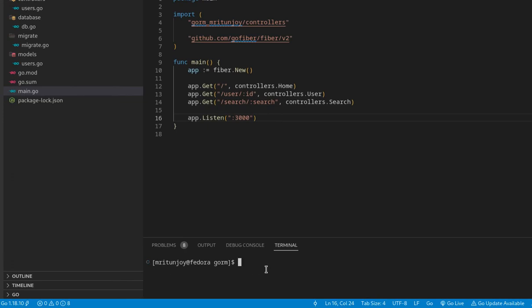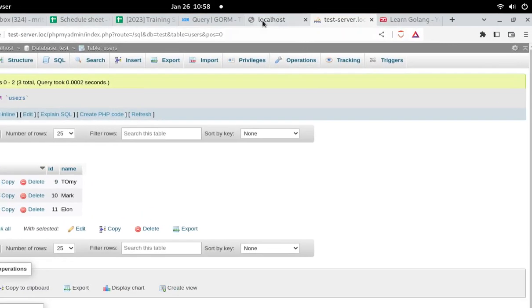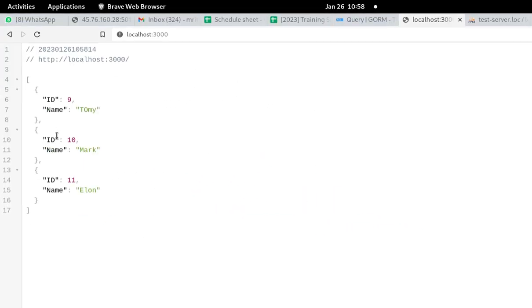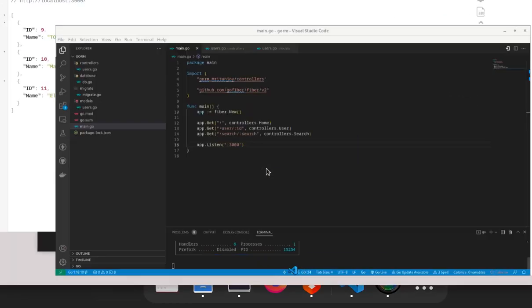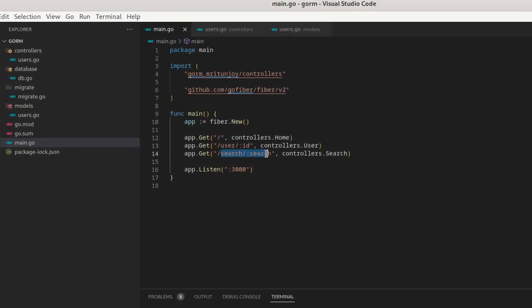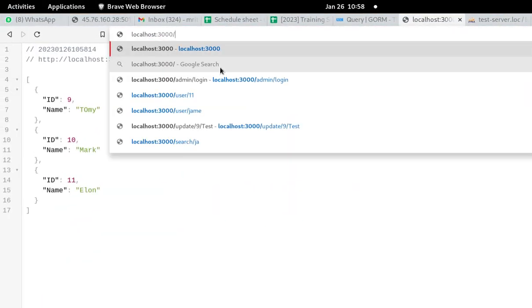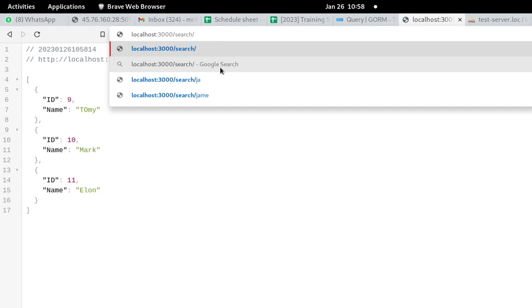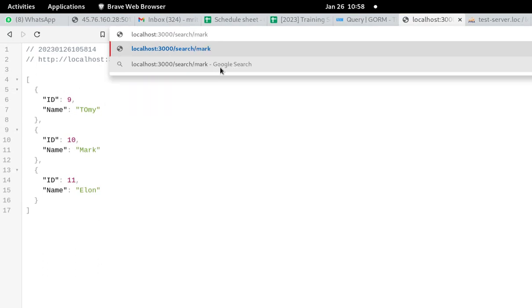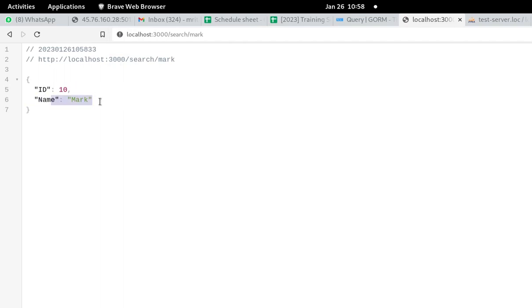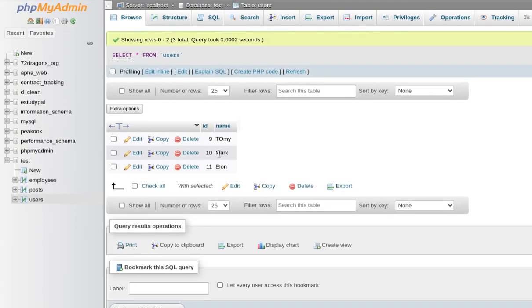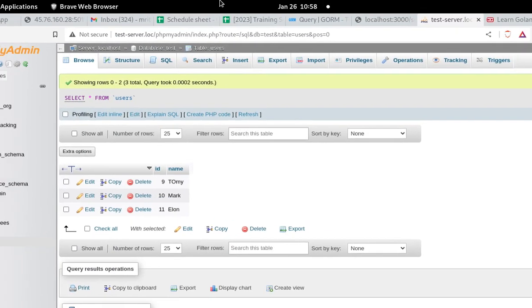Now run go run. Okay, now our Go server is running. So this is our home page, and now what is our route URL? The search slash and whatever you are trying to search. So here slash search, and what we want to search, mark. Okay, we have a mark here, because we have only one mark, so we are getting only one single mark.